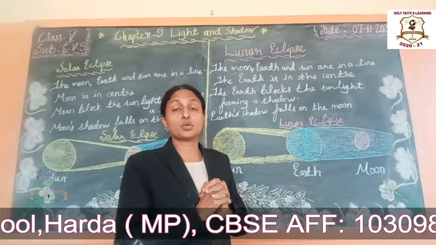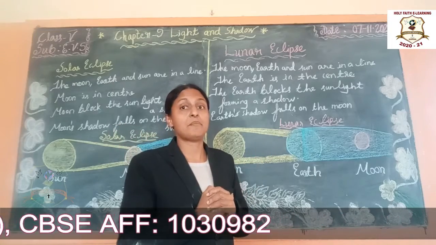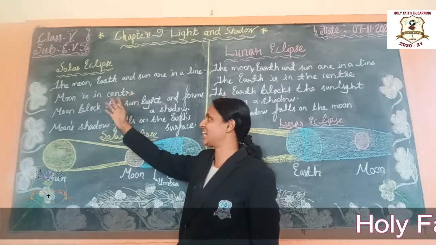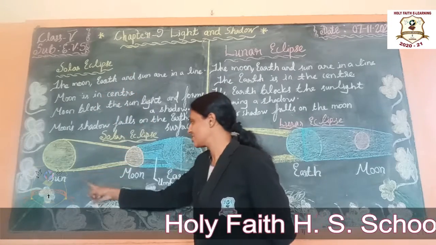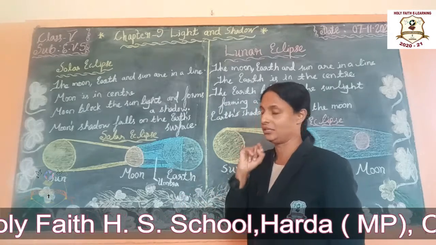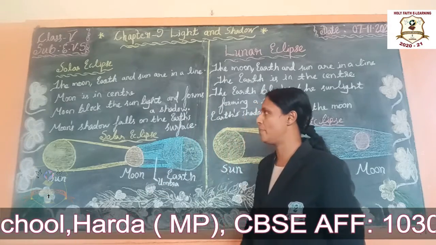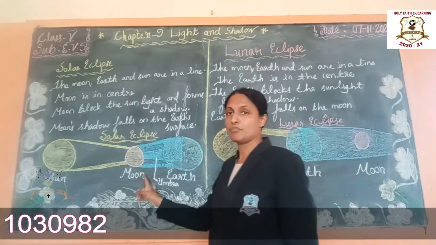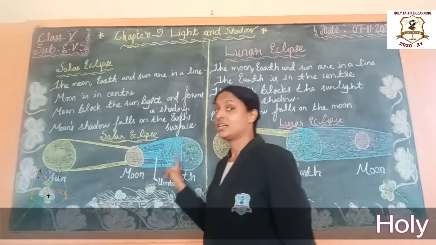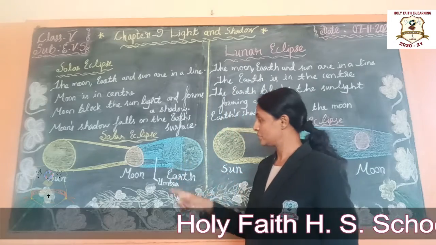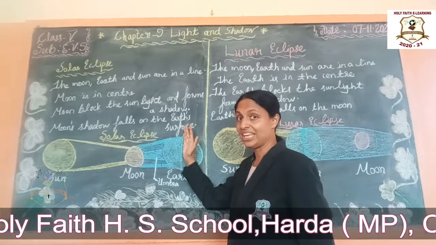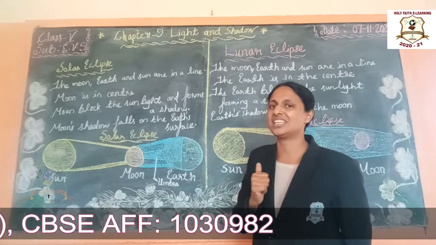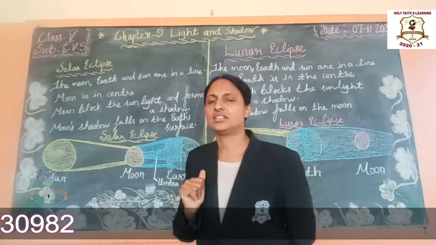Okay, eclipses do not occur every month but happen rarely. Okay students, it is very easy. Once again, I'll explain. Solar eclipse: see, sun, moon, earth are in a line. The moon is in the center part. Okay, the moon blocks the sunlight and a shadow forms. Okay students, then the area of the earth has reduced sunlight, and it becomes dark.